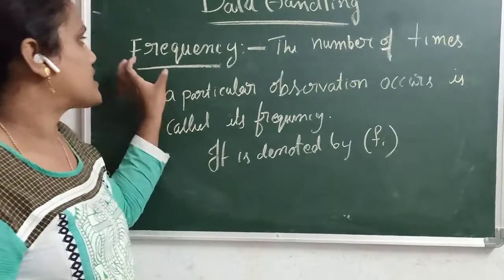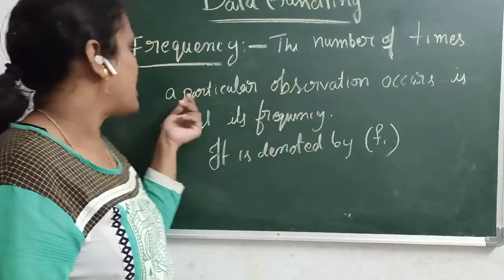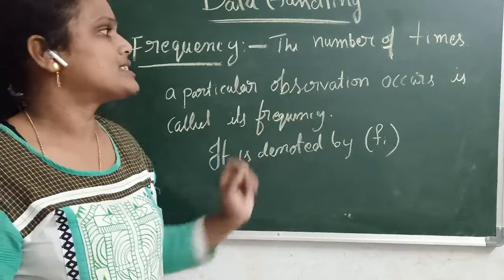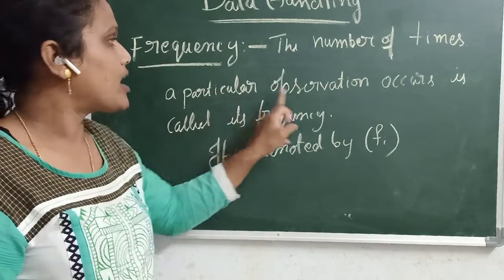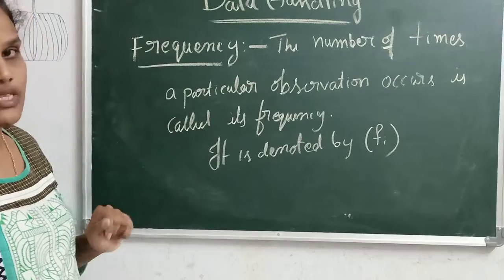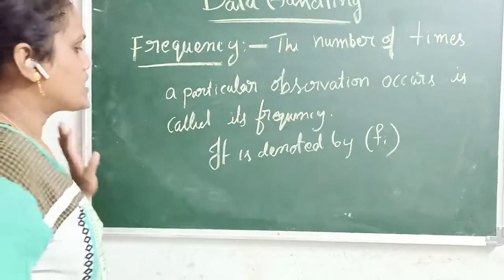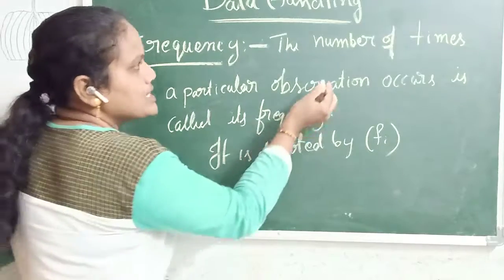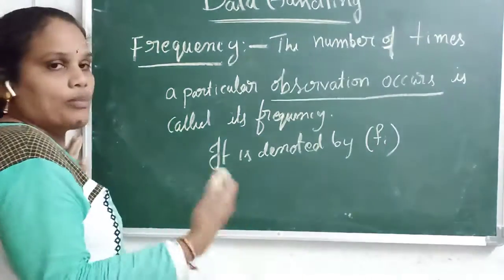Next definition is the frequency. The number of times a particular observation occurs is called its frequency. It is denoted by f_i. What is the meaning of this? It means how many times a particular observation occurs.